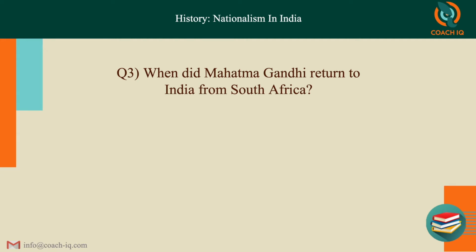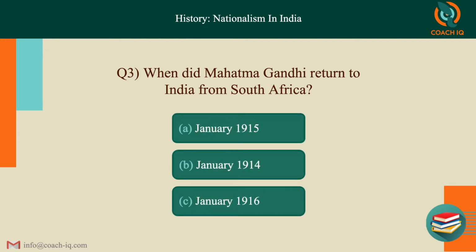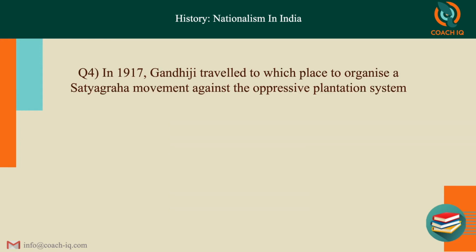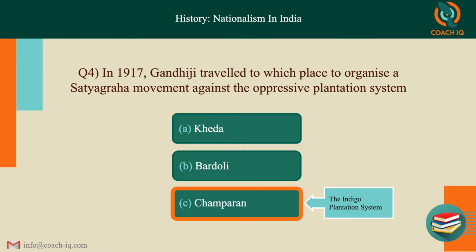Next, when did Gandhiji return to India from South Africa? Three options. The answer is A, January 1915. In 1917, Gandhiji travelled to which place to organize a Satyagraha movement against the oppressive plantation system? Three options. The answer is Champaran. Okay, the indigo plantation system.